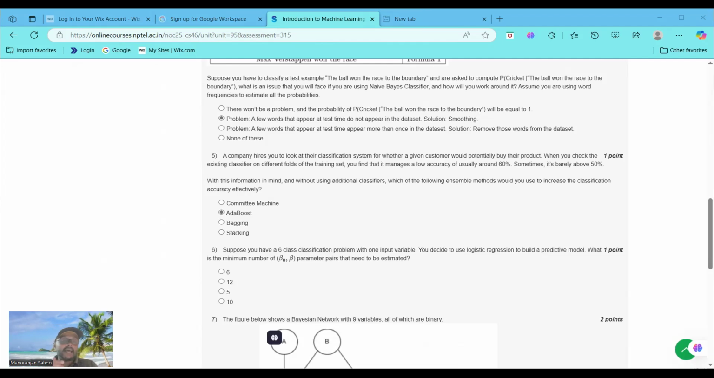It assigns higher weights to the incorrectly predicted samples, forcing the model to pay more attention to difficult cases, which helps to increase overall accuracy. That's why we choose AdaBoost. Understood? That's why we choose AdaBoost.